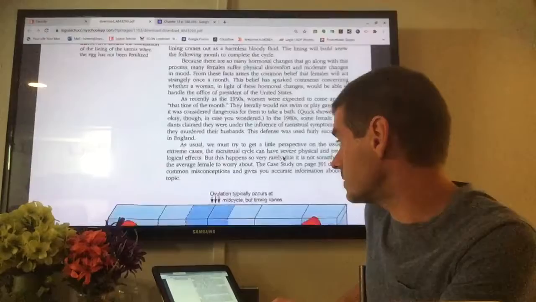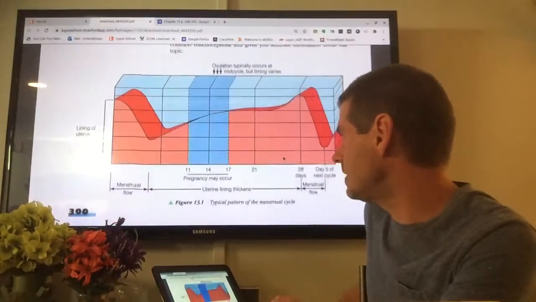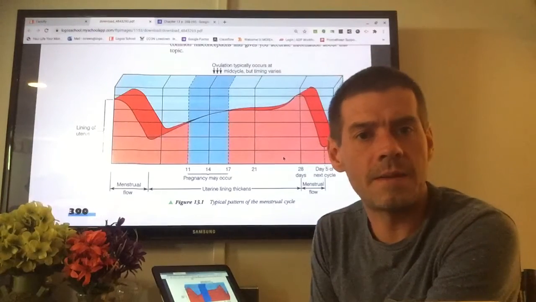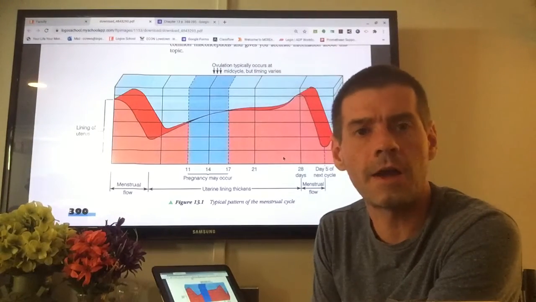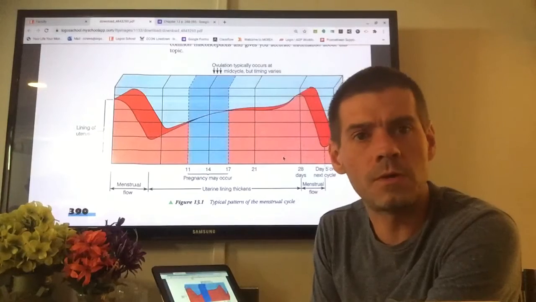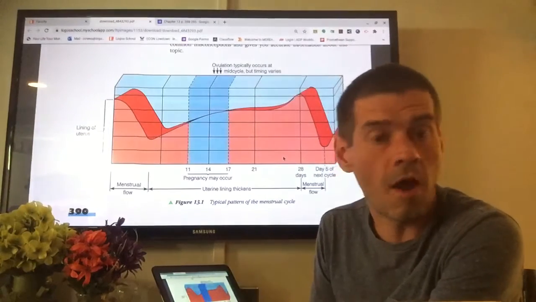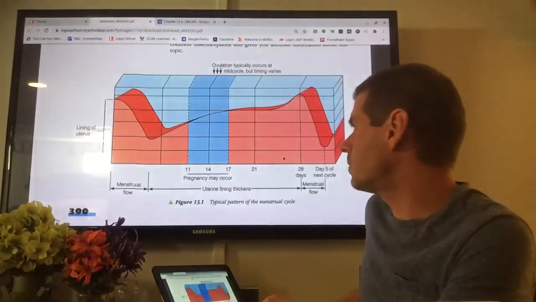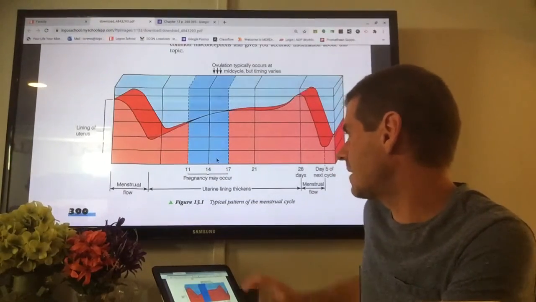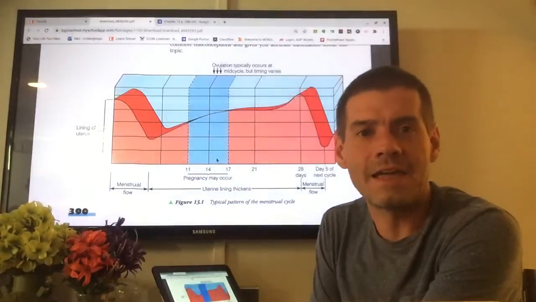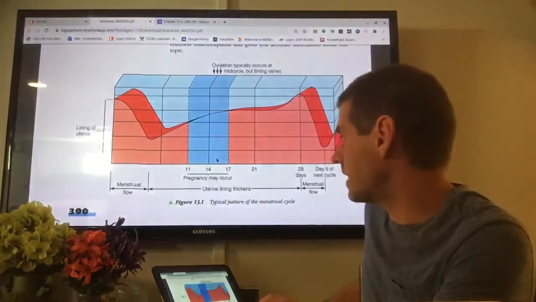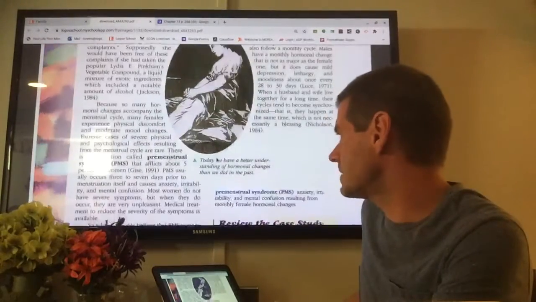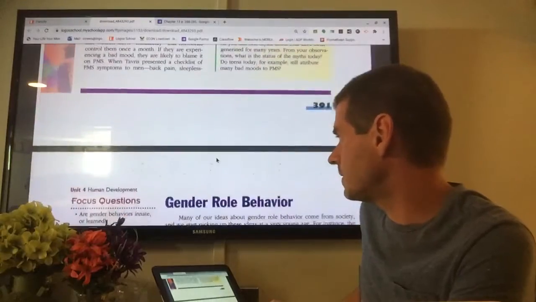Also hormonal differences, right? A lot of attention has been paid to the hormonal cycles of women. What's interesting to note in this chapter is they talk about how women aren't the only ones who go through monthly hormonal cycles. All humans do, male, female, whatever. We all go through hormonal cycles. It's not as profound as we see with the menstrual cycle in females, but absolutely, males have hormonal cycles that they go through every month too.